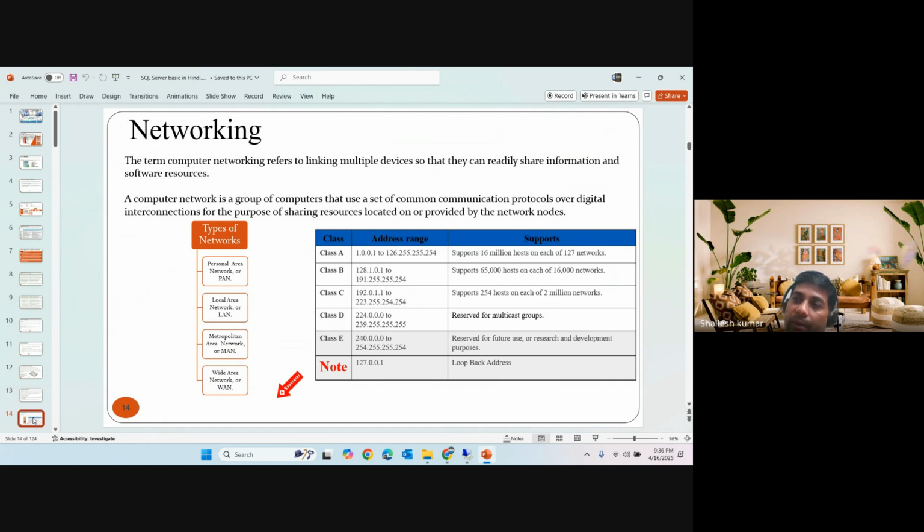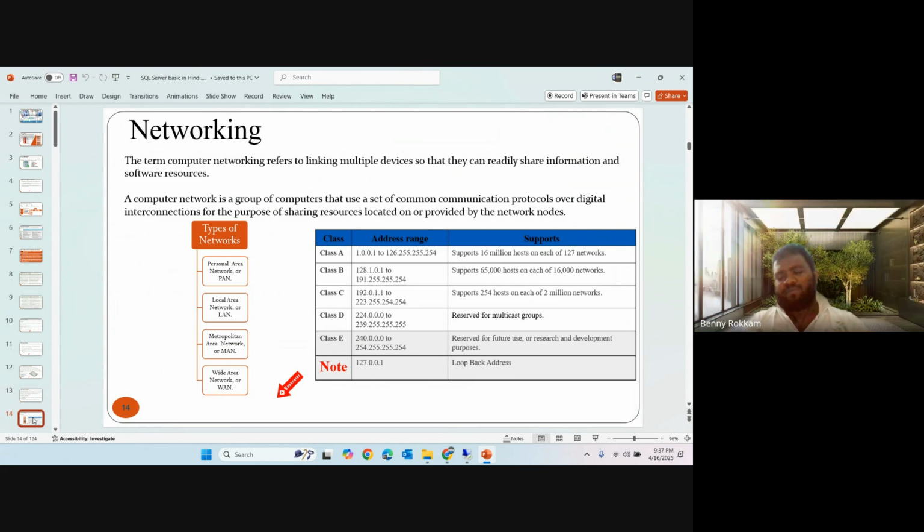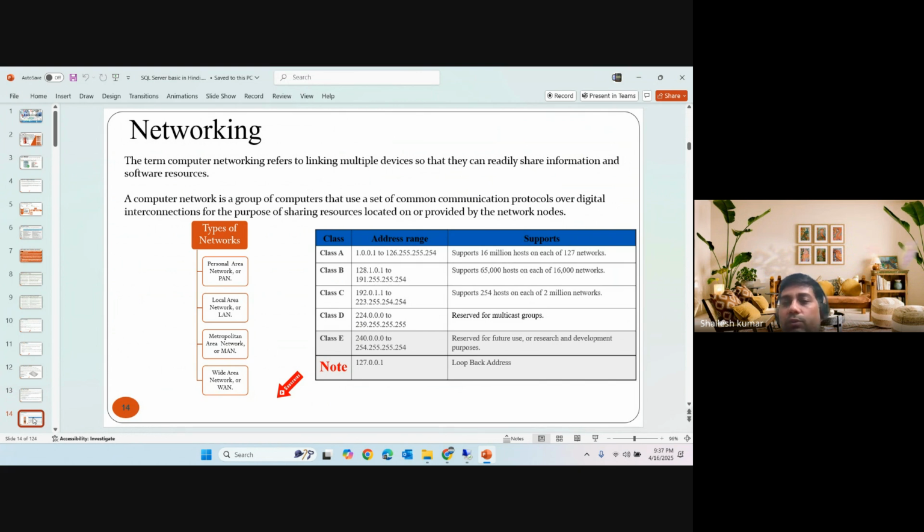And for networks we have classes. In networking, IP addresses are divided into five classes, A, B, C, D, right? And they have a range. So except 127.0.0.1, that is the loopback address for testing the network card, we use that, but it is not used in the network. We cannot assign 127.0.0.1 to any resource or object in the network, because it is not useful for that.